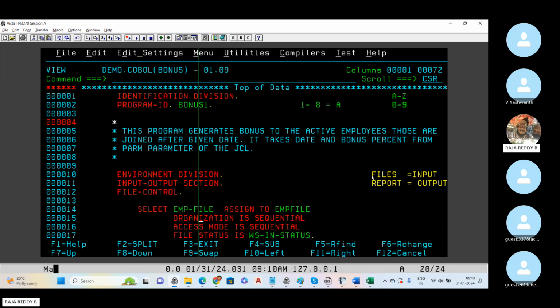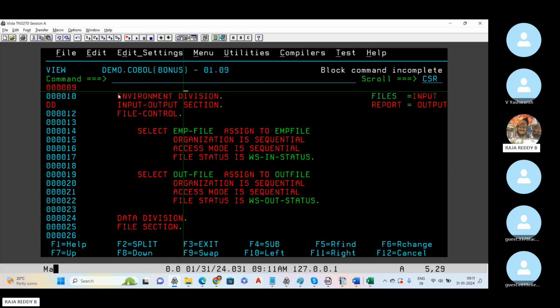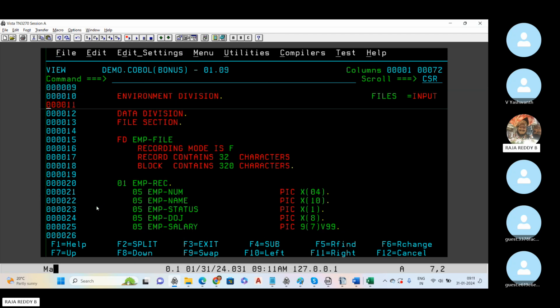Let's say I'm not using any files in my program. Then no problem, you can just remove it. If you are using files, you can use the input output section and declare the files. If I'm not using files under the environment division, I'm going to remove all this file related stuff because it is not compulsory. This is called the environment division.